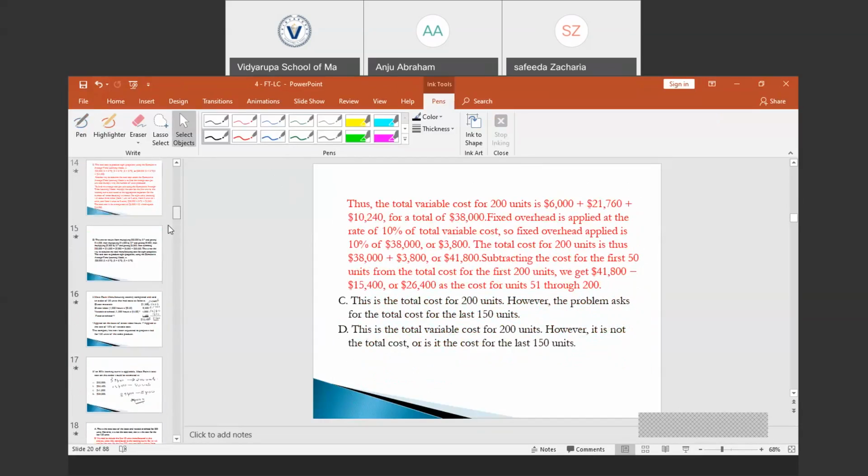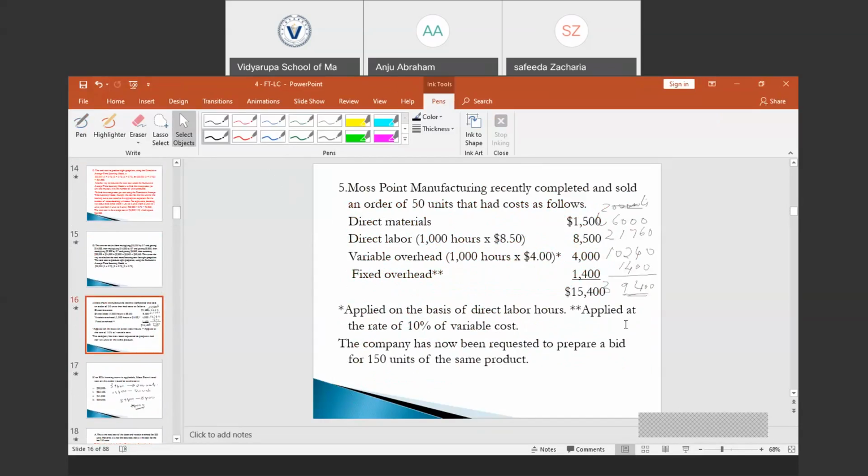Sorry, there is a correction in the question. It is provided that fixed overhead is applied at the rate of 10% of the variable cost. Variable cost is 10,240. So 10% of variable cost is 1024. It is not 1,400, it is 1024. So the total cost would be 6,000 plus 21,760 plus 10,240 plus 1,024.